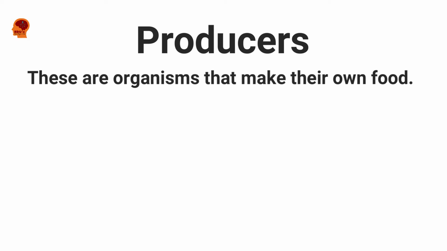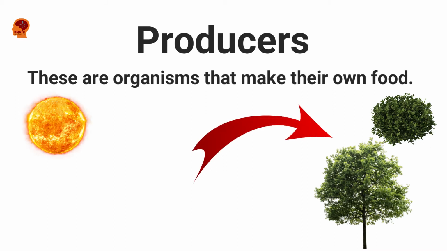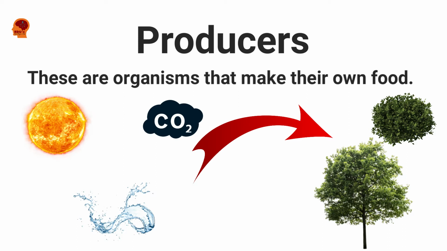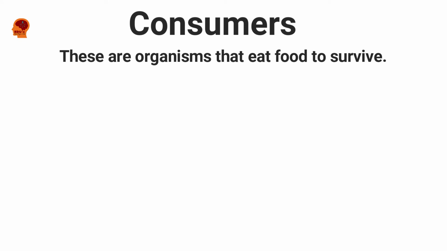The producers. These are organisms that make their own food. All green plants, such as trees and grass, make food by using energy from the sun, water, carbon dioxide, and nutrients from the soil. The consumers are organisms that eat food to survive.